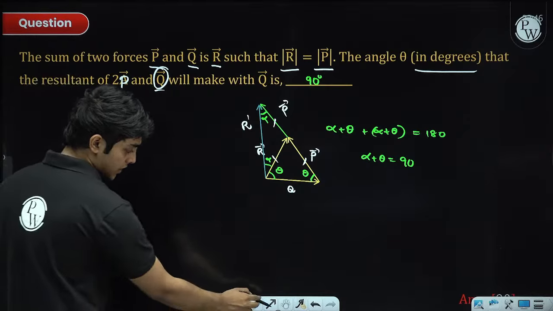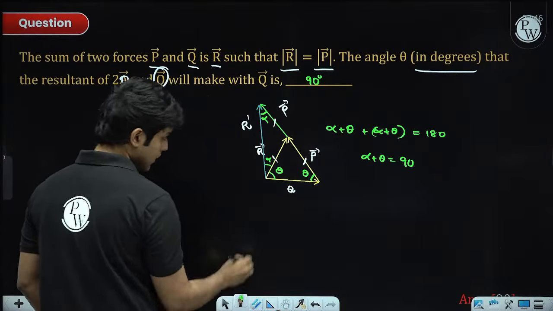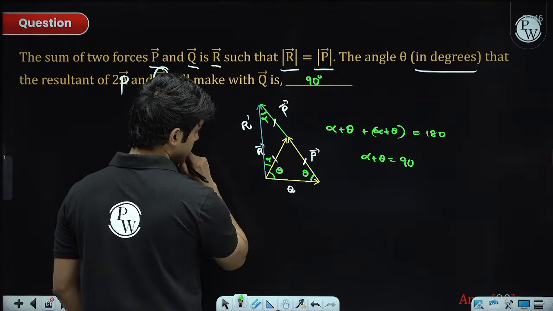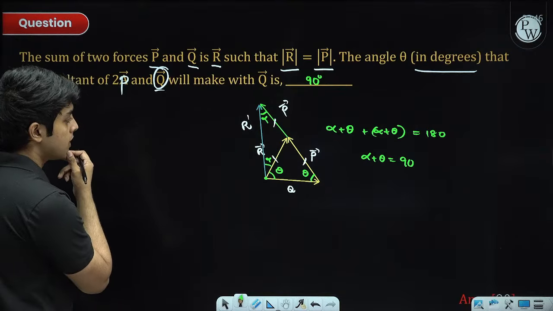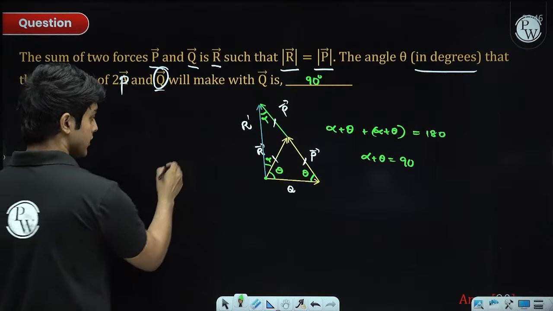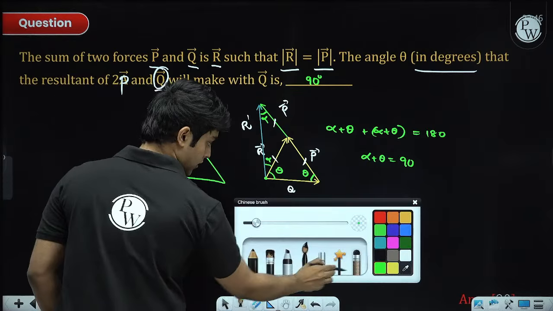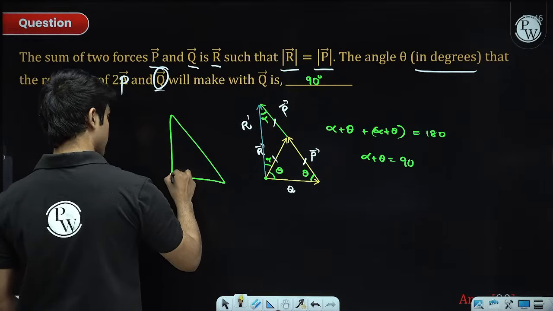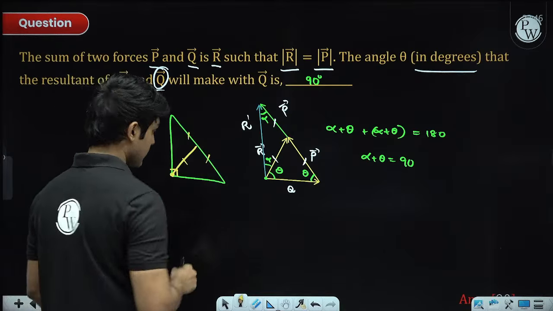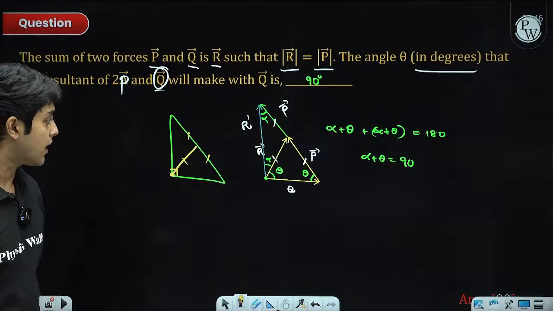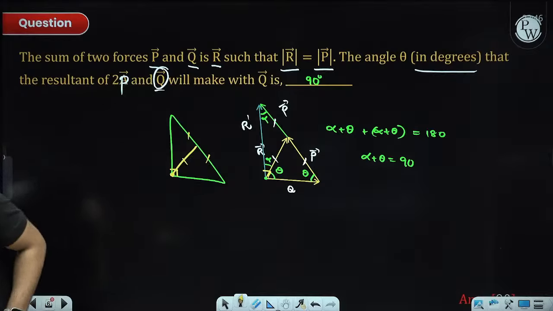Otherwise, there is also another property, if you recognized it. What was that property? There was a property regarding right triangles, in which if you draw the median from the right angle to the opposite side, these three side lengths are equal, right? There is a triangle property like that. With that you can directly say this is 90 degrees. So yeah.